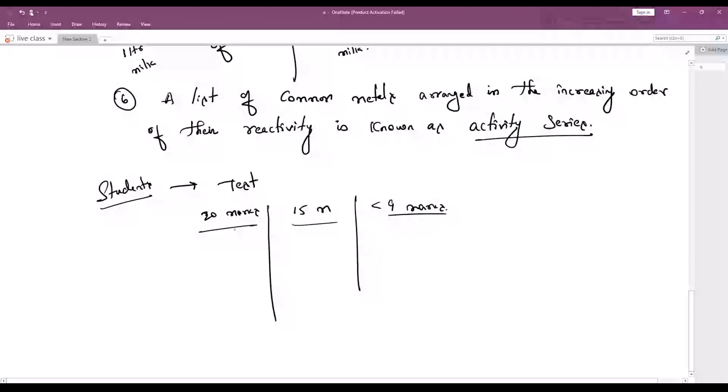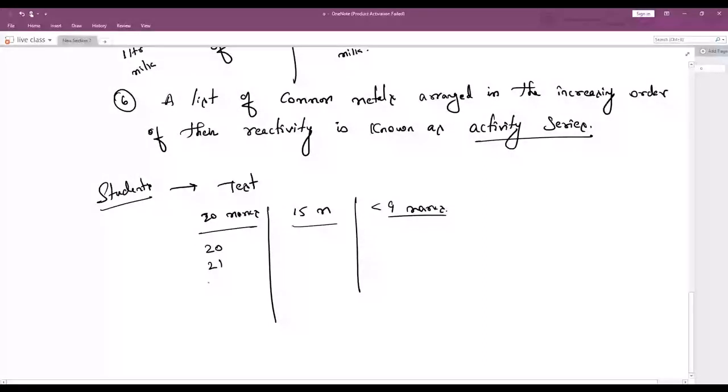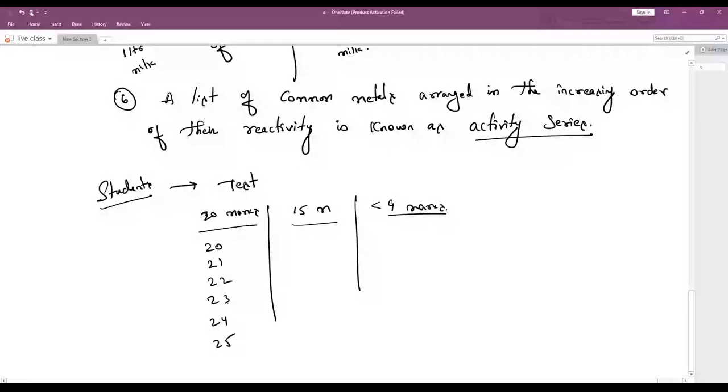Then what happens, the one who has taken 20 marks, behind him the one who has taken 21 marks, behind him 22 marks, 23, 24, 25 marks, like that they will stand in a queue or in a row. Correct? The same thing here: a list of common metals arranged in increasing order.